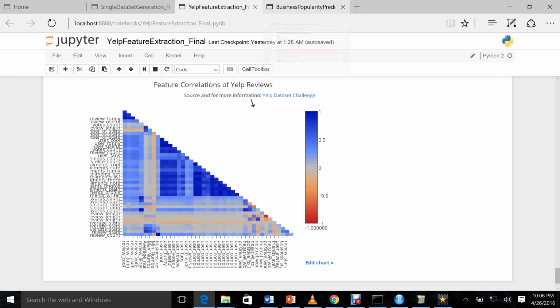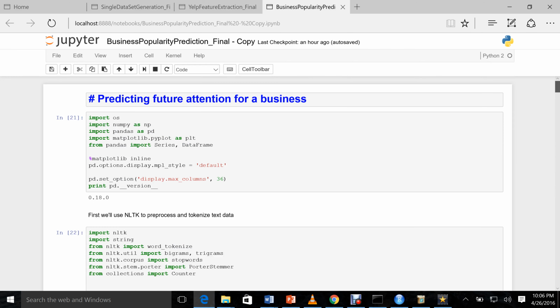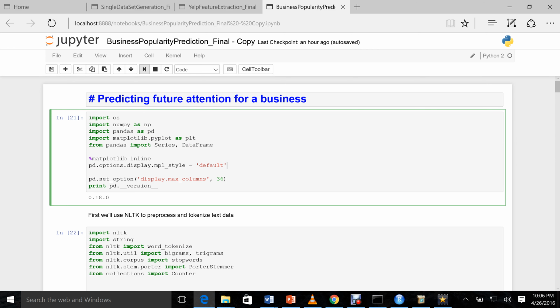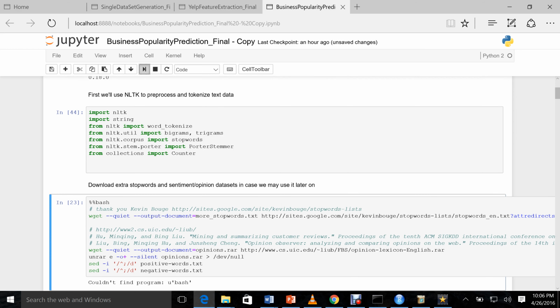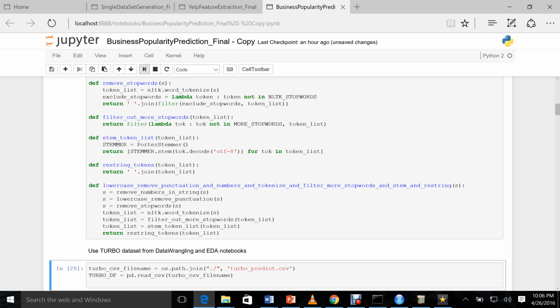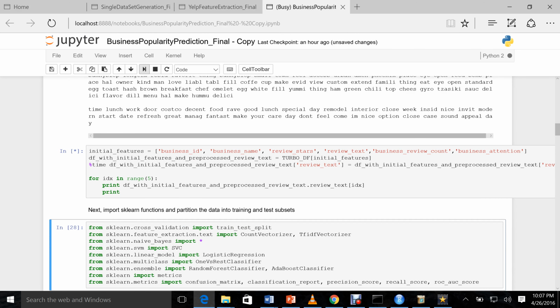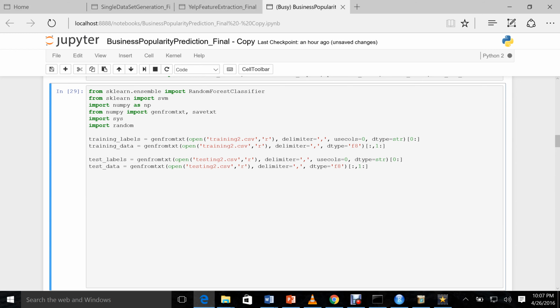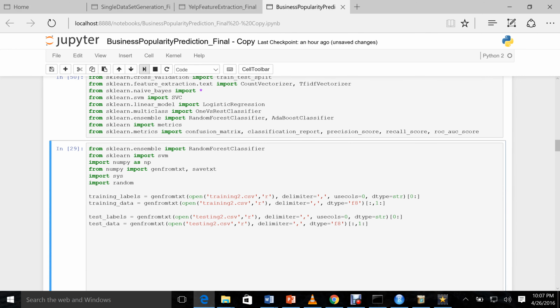Next, I'll show you how we run the code on the prediction model that will be predicting future attention for the business. So we'll import all the modules here. We're importing NLTK, doing some pre-processing, and then we are importing all the modules required for running the classification and the regression models.